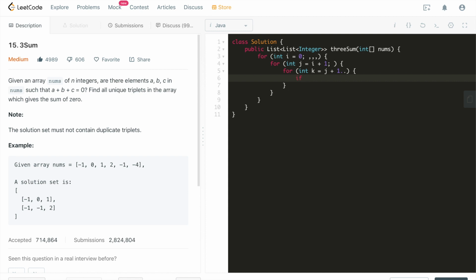Then we say int sum equals nums i plus nums j plus nums k. If sum equals 0, we add nums i, nums j, nums k into the result, and then we just keep iterating.